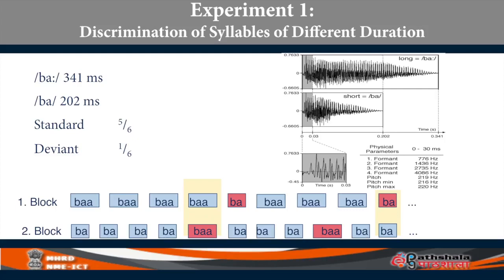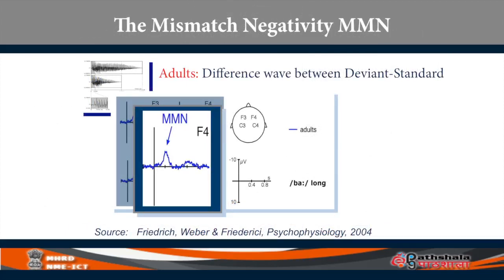Let's look at what happened in one experiment conducted by Friedrich, Weber and Friedrich. It was published in 2004, and I'm borrowing these results and the experimental details from these authors. What they noticed was, when they conducted this experiment on adults, by placing electrodes in 4 different areas on the scalp, BA is the long stimulus, B is the short stimulus.